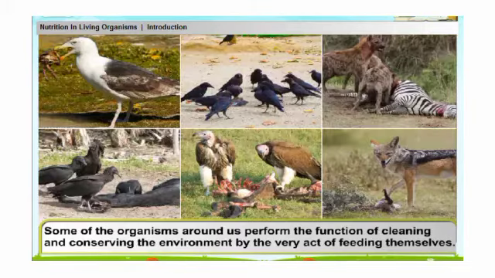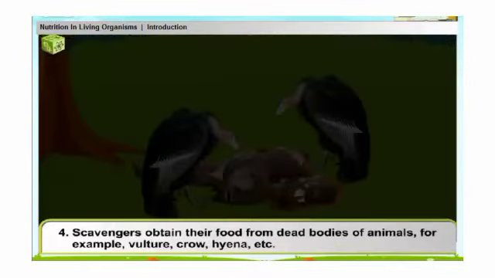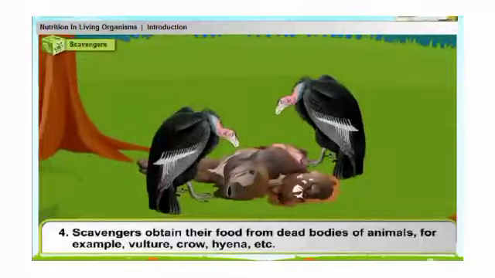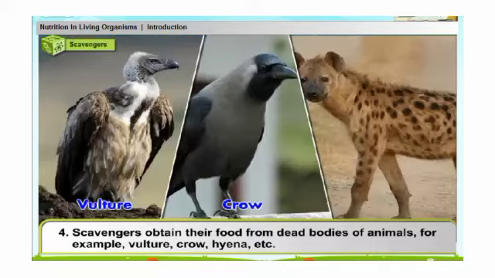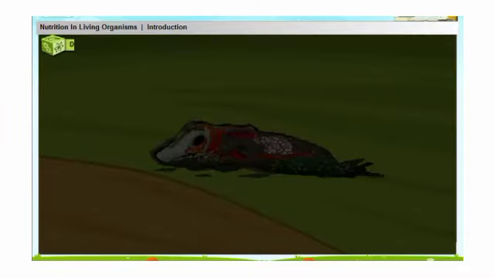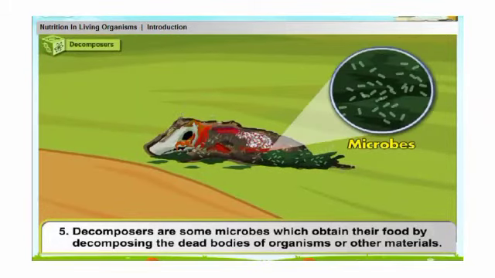Some of the organisms around us perform the function of cleaning and conserving the environment by the very act of feeding themselves. They are called scavengers and decomposers. 4. Scavengers obtain their food from dead bodies of animals. For example, vulture, crow, hyena, etc. 5. Decomposers. Decomposers are some microbes which obtain their food by decomposing the dead bodies of organisms or other materials.